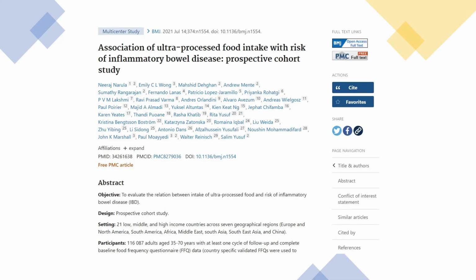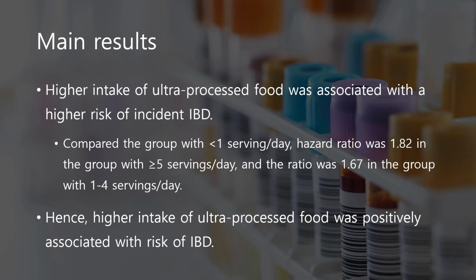I want to show you this paper, titled Association of Ultra-Processed Food Intake with Risk of Inflammatory Bowel Disease. It says higher intake of ultra-processed food was associated with a higher risk of incidence of IBD.